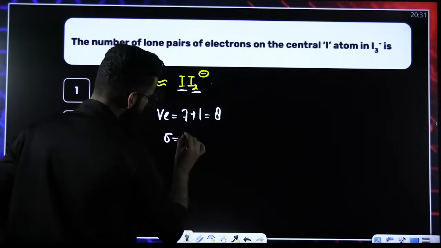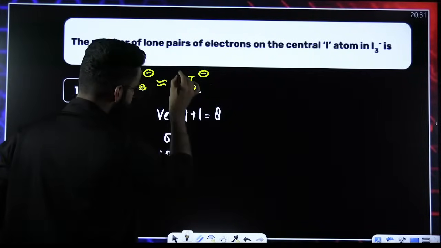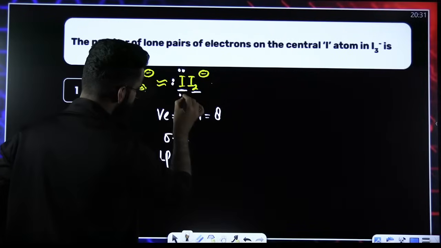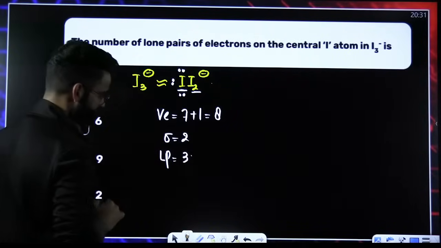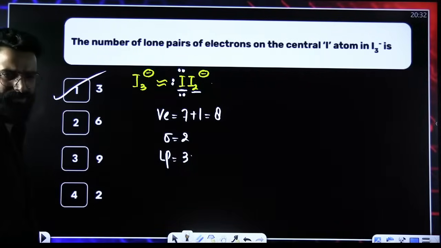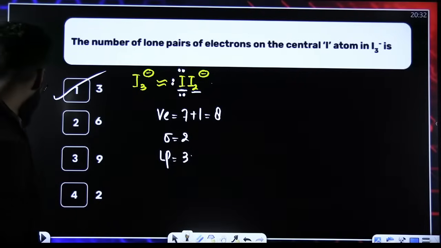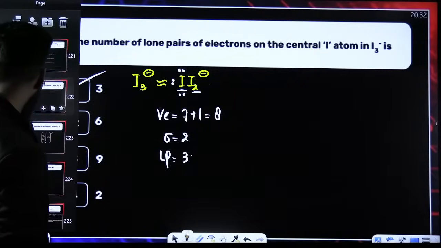Sigma, 2. There are 2 sigma. Lone pairs: 8 minus 2 is 6. And those 6 electrons I'm keeping here. So 3 lone pairs. Perfect. So on the central iodine, there are 3 lone pairs. That's all what I have to check. How many lone pairs are there on central iodine? There are 3 lone pairs on the central iodine. Done and dusted.